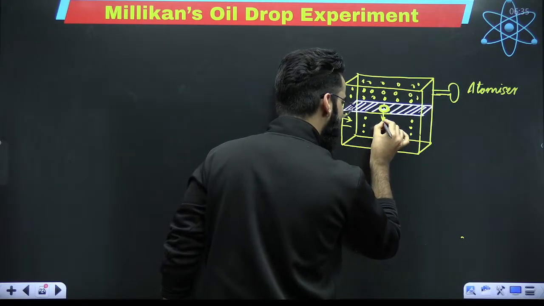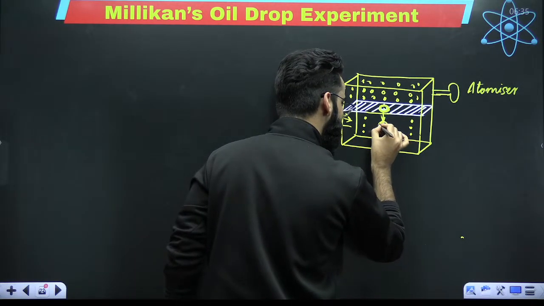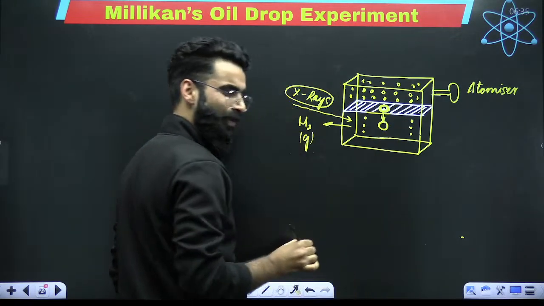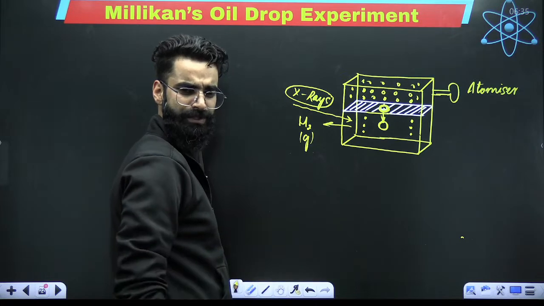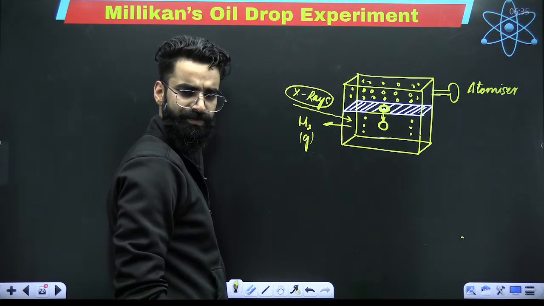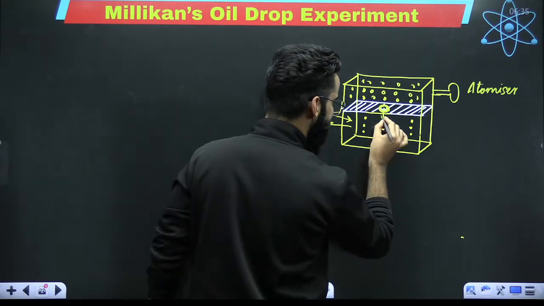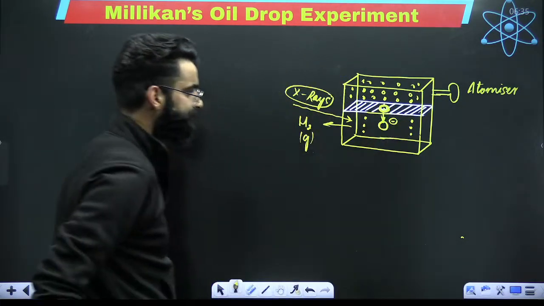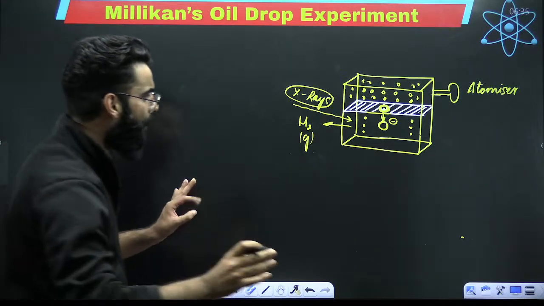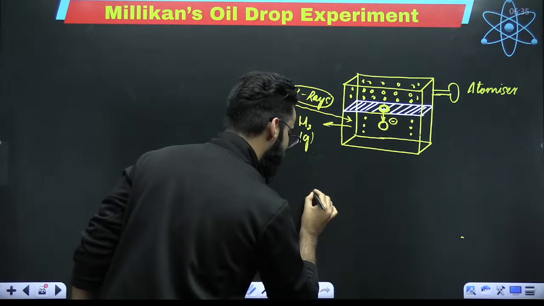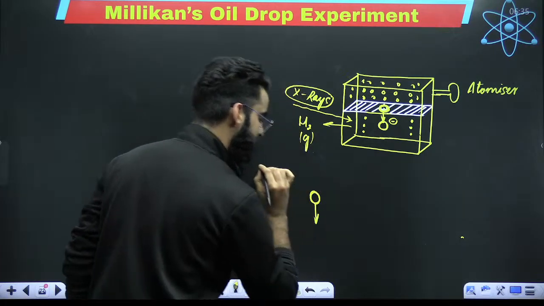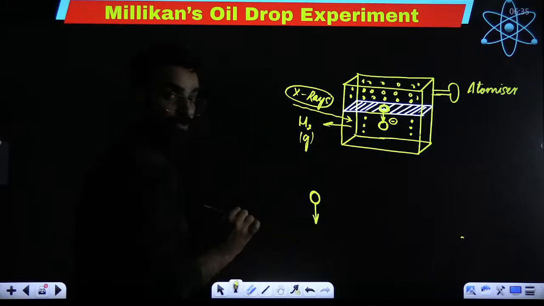My dear students, when the oil droplet reaches this particular chamber of the cube, can I say this oil droplet is going to attract these electrons towards itself? Due to which, what's going to happen? I'll say these electrons will be accumulated on this oil droplet, and this particular oil droplet now carries a negative charge. Right? Now I am showing this particular oil droplet right here. Try to understand. This oil droplet is going downwards.